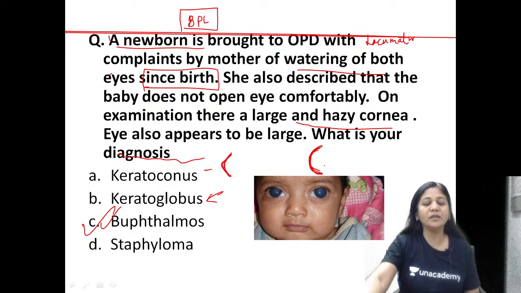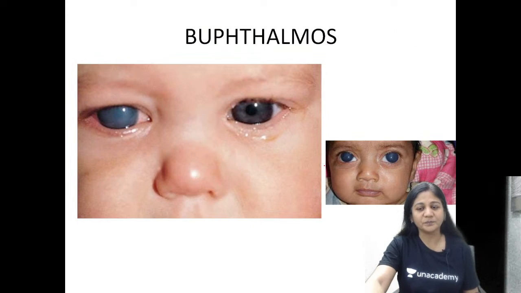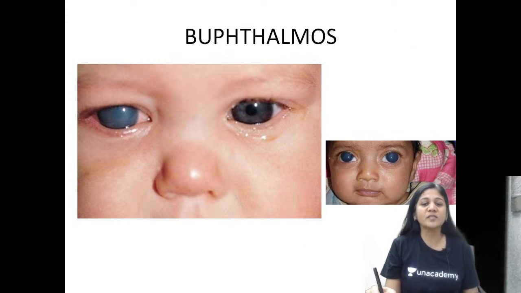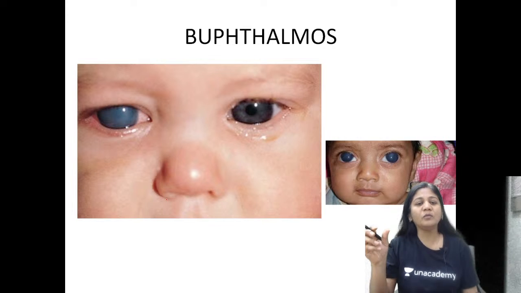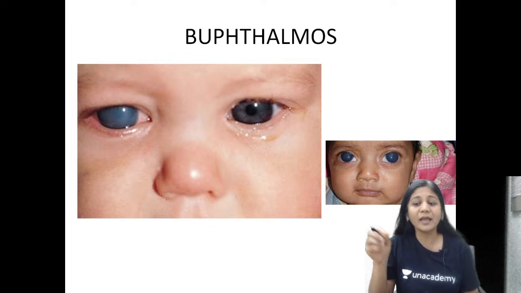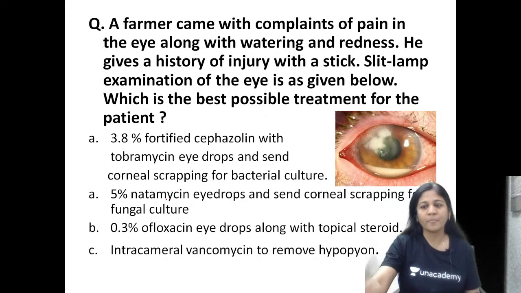Alright, so please remember these things. These are also very important. Another picture where you see a asymmetric buphthalmos, a unilateral buphthalmos. So this can be a picture question, guys. Okay. Chalo. Now let's move on to the next again problem based question.